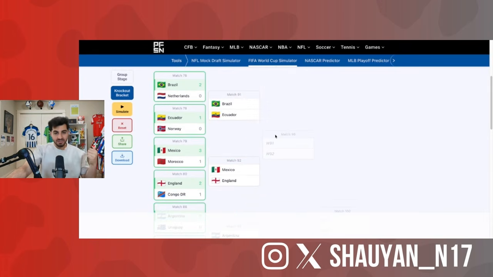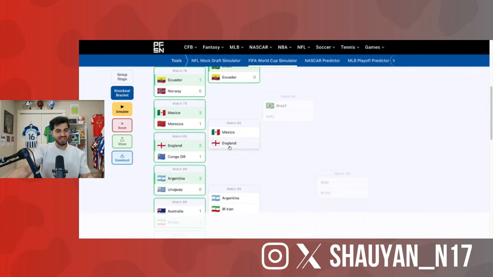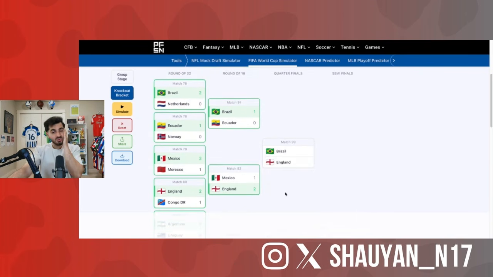Back to the other side of the bracket, Brazil, Ecuador, another inter-confederation clash. Oh my God. I'm going to go with Brazil, even though I kind of want to go with Ecuador here, but I'll go with that. Mexico, England. Yeah, this is where the road ends, sadly, for Mexico. I would love to see Mexico go all the way to the quarterfinals of the World Cup.